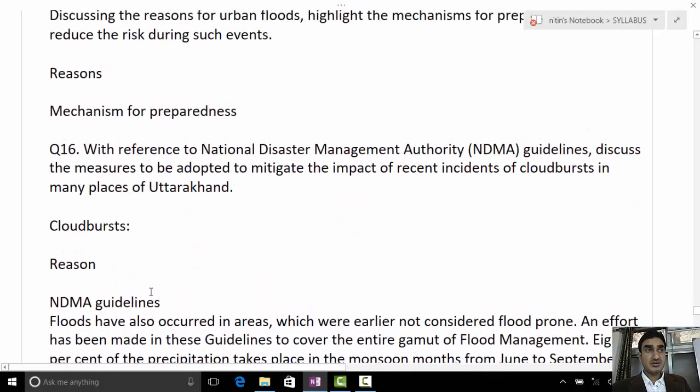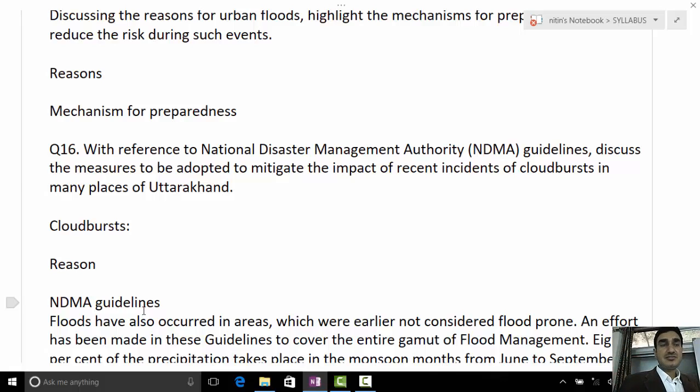Next question. I believe everybody is able to get what to write, right? Next question: with reference to NDMA guidelines, discuss the measures to be adopted to mitigate the impact of recent incidents of cloudburst in many places of Uttarakhand. Vibhu, quickly tell me what you wrote. Sir, I don't know.